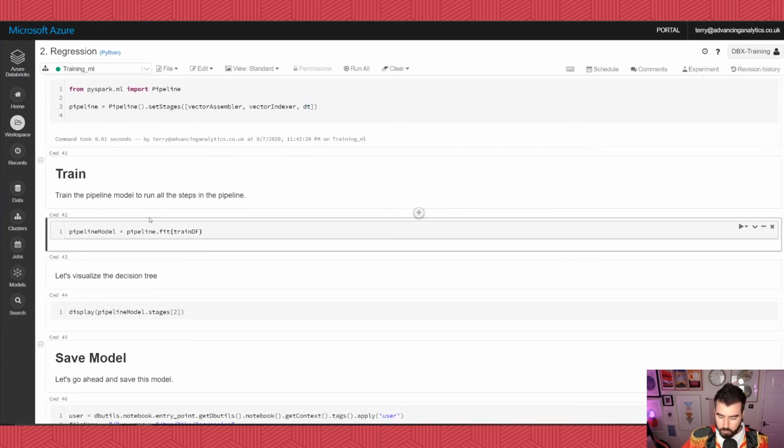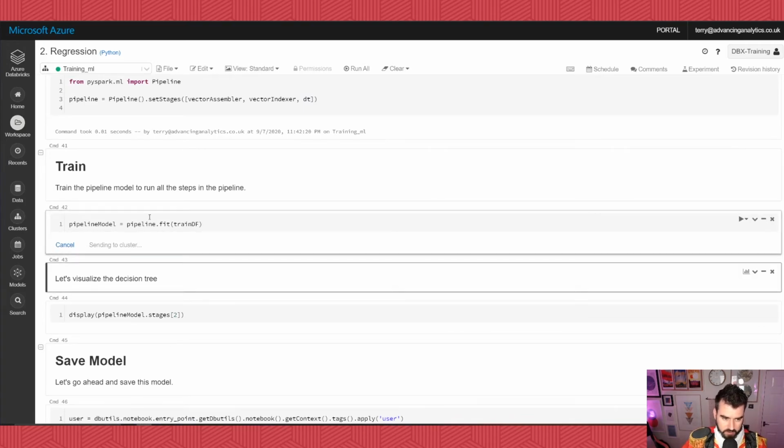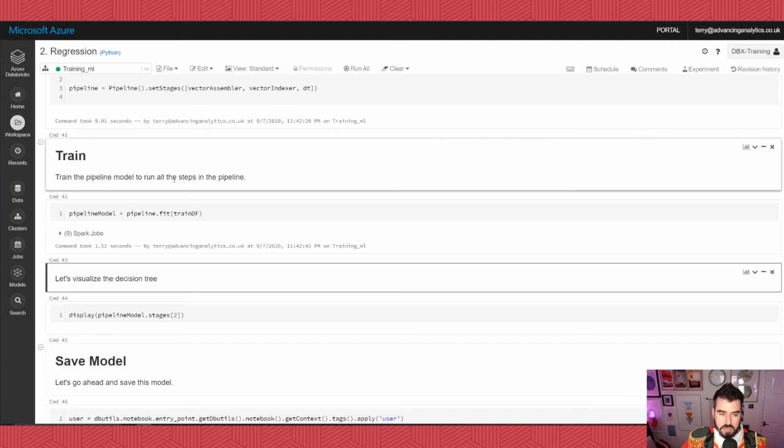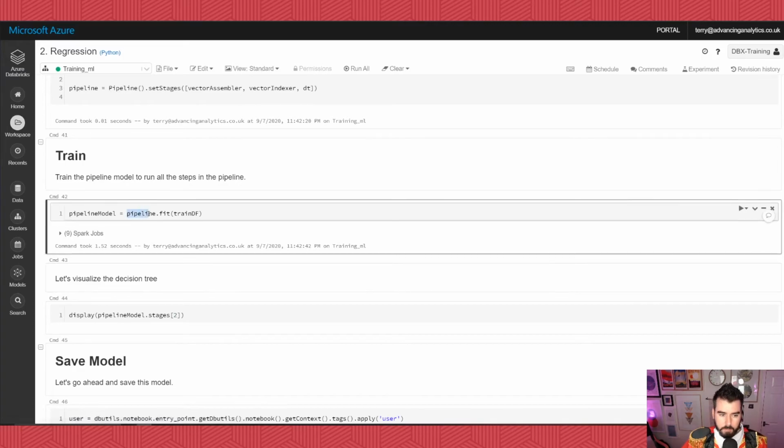Right, now we're going to do our training. This is where we start seeing fit. Now I'm able to call fit on my entire pipeline, and each one is doing those individual transformations. So I'm saying pipeline.fit, this is my training data, and it's going to produce me a pipeline model. Now that pipeline model isn't a data frame, it is a trained model. So that is now an estimator. I have trained an estimator. Now to transform my data and actually apply my scores and see what's happening, I need to call transform on something.